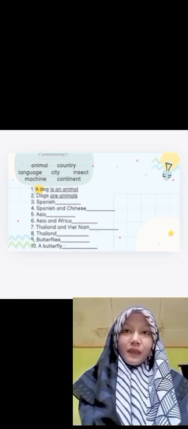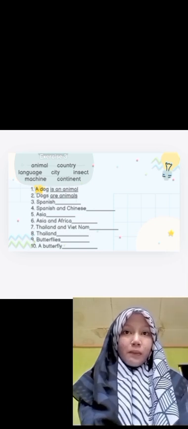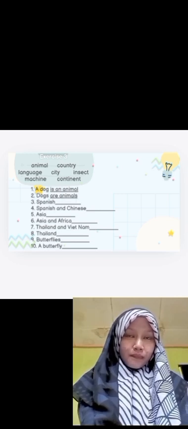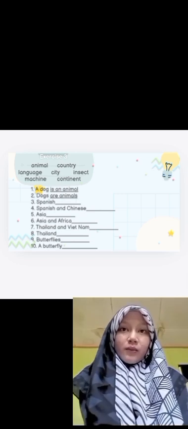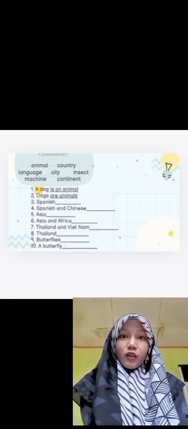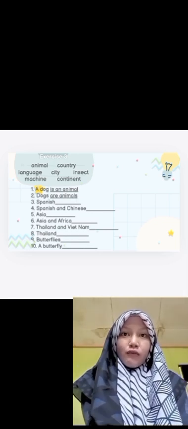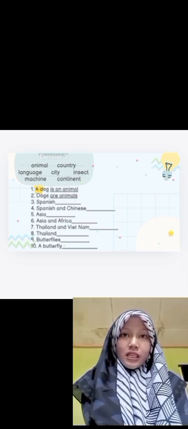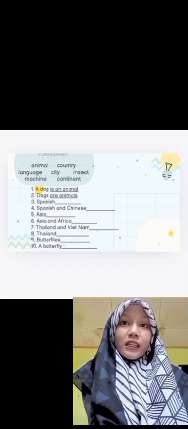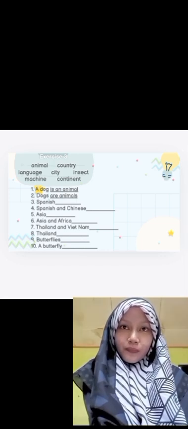In this, we have to fill the blank with the words in the box: animal, country, language, city, insect, machine, and continent. We have to fill the blank with one of these words.